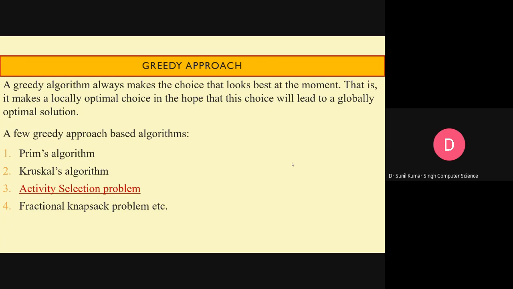So these are problems based on the greedy approach. Now in this particular talk, we are going to discuss the activity selection problem.